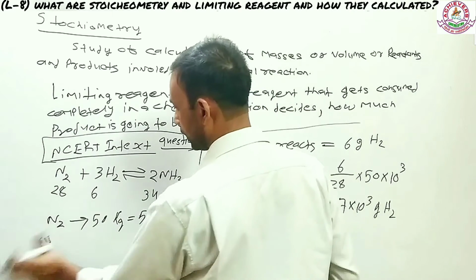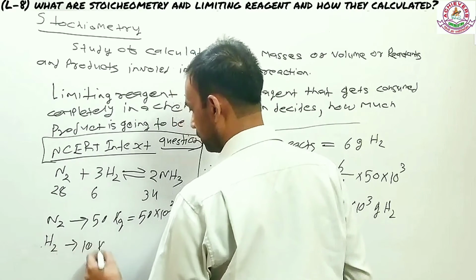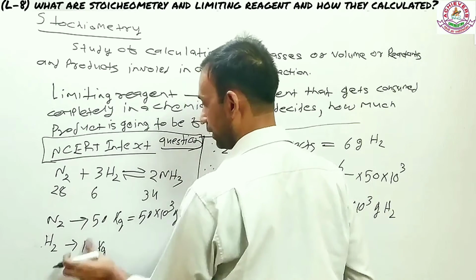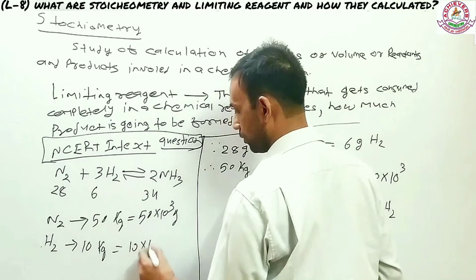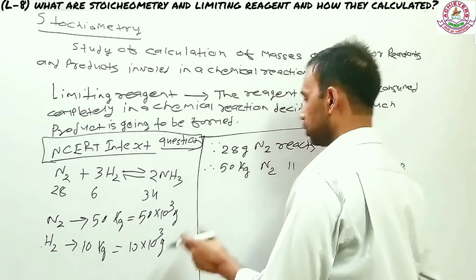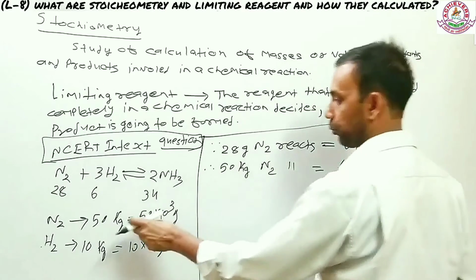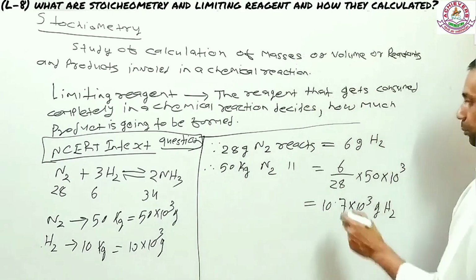Similarly, there is hydrogen, which is 10 kg. Therefore, it's 10 into 10 to the power 3 gram hydrogen. So the question is, how much ammonia will be produced if 50 kg of nitrogen reacts with 10 kg of hydrogen? Now, there's something very important coming up here.